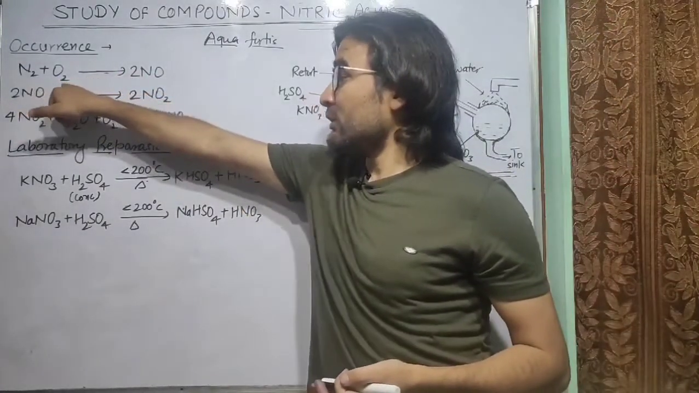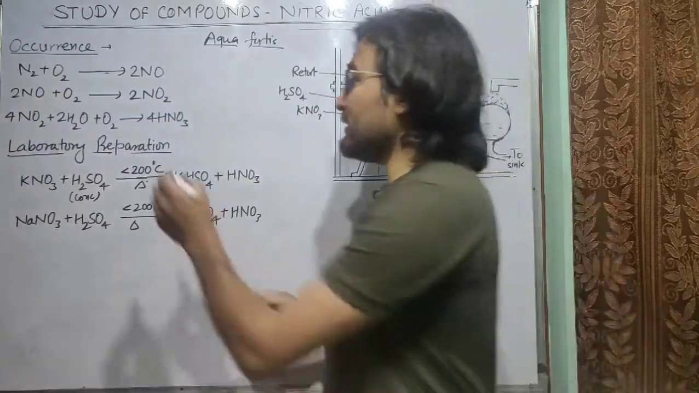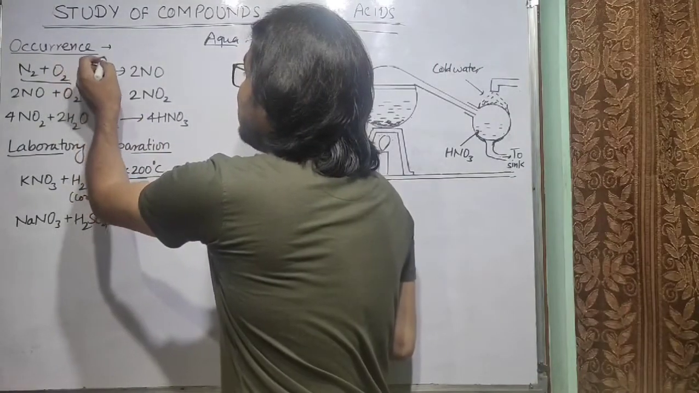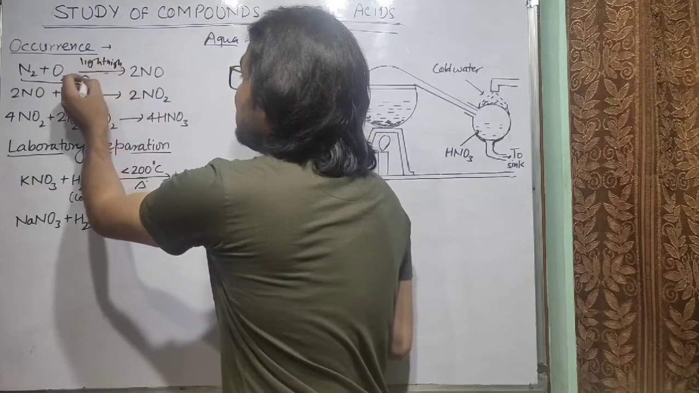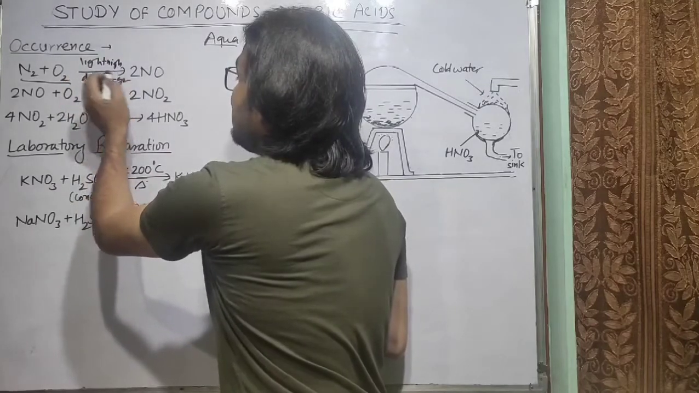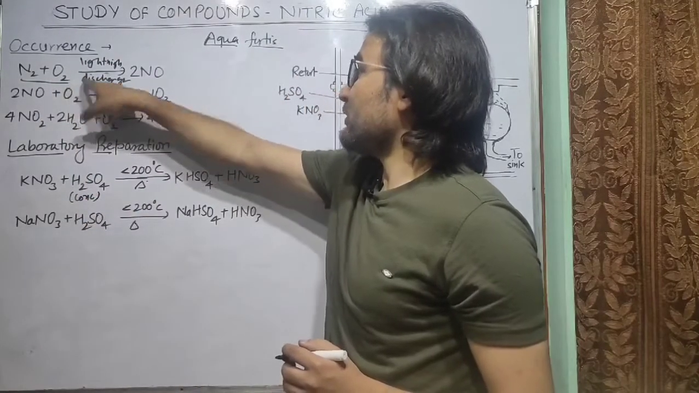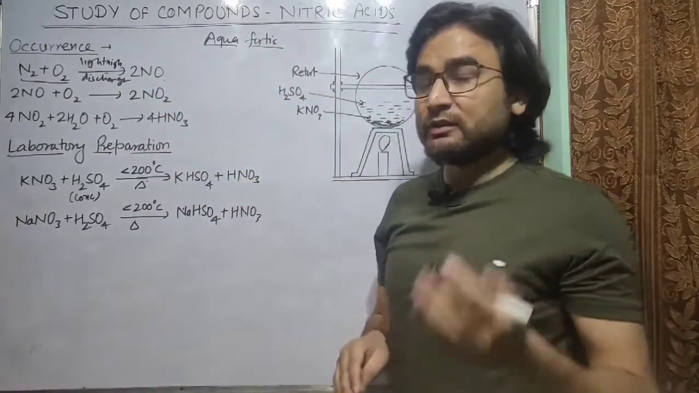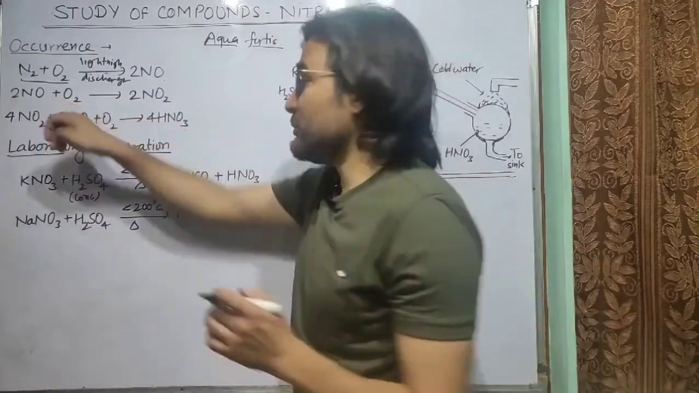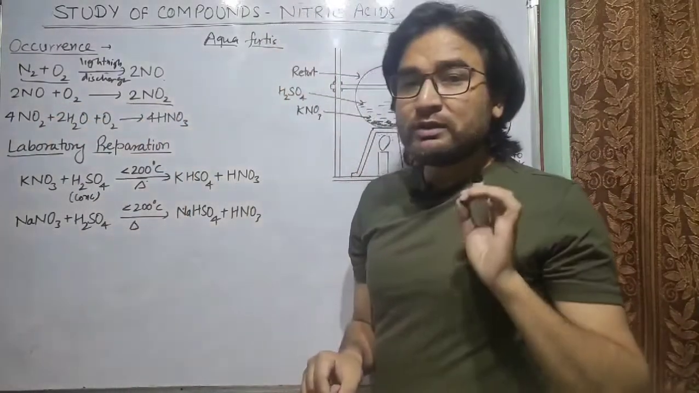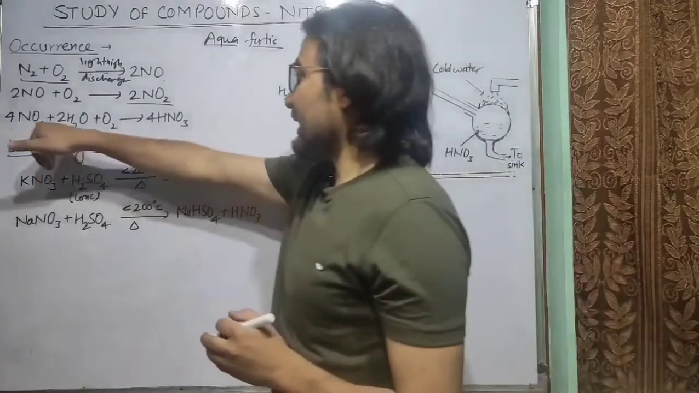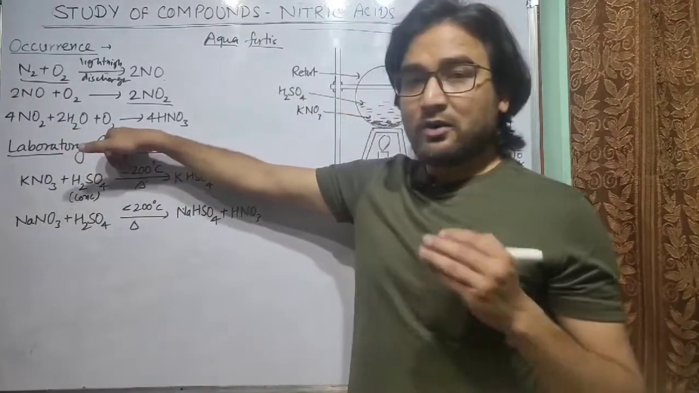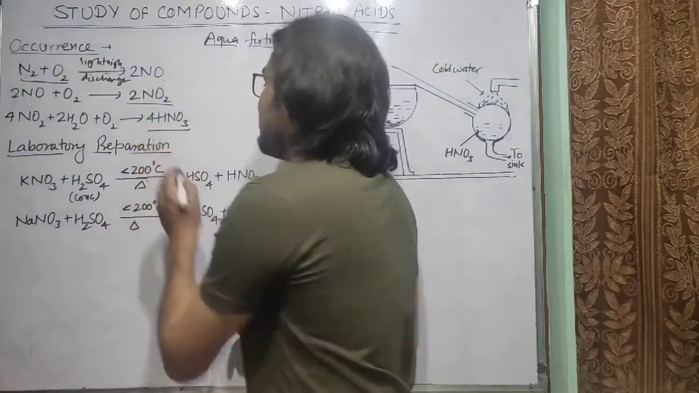The nitrogen present in atmosphere will combine with oxygen present in atmosphere during the lightning discharge. So during lightning discharge, nitrogen will combine with oxygen and form nitric oxide. This nitric oxide is further oxidized by the oxygen present in the atmosphere and forms nitrogen dioxide, and finally nitrogen dioxide combines with moisture present in atmosphere in the presence of atmospheric oxygen, and finally it forms nitric acid.